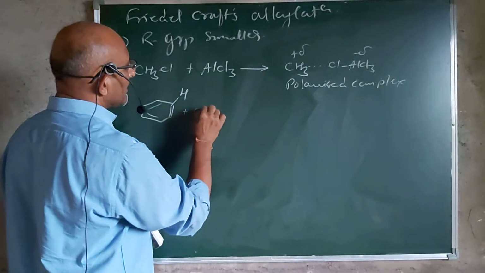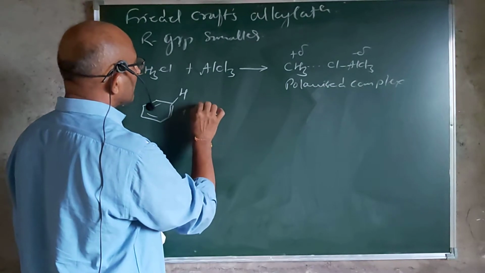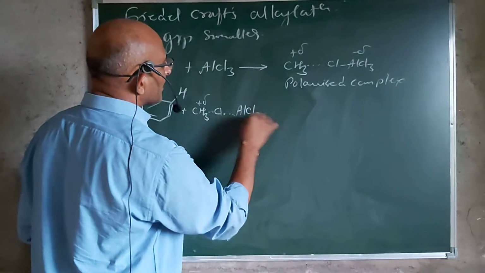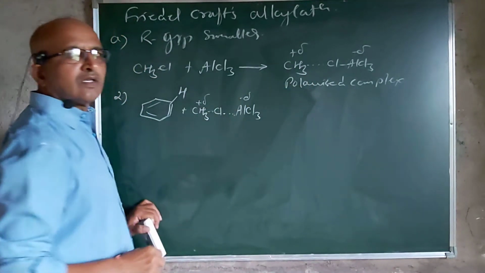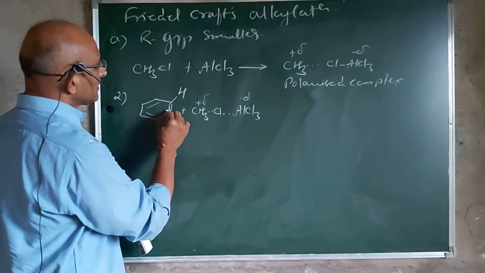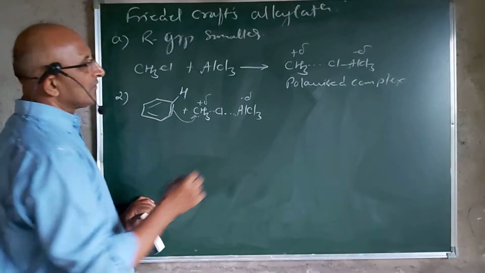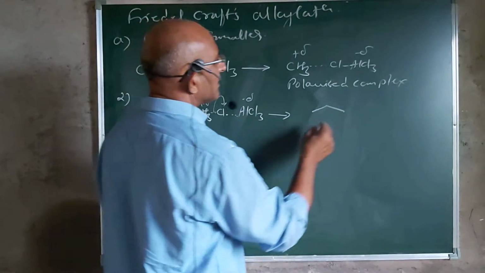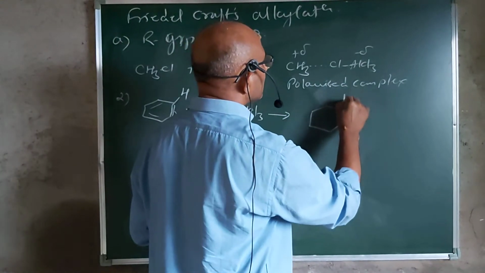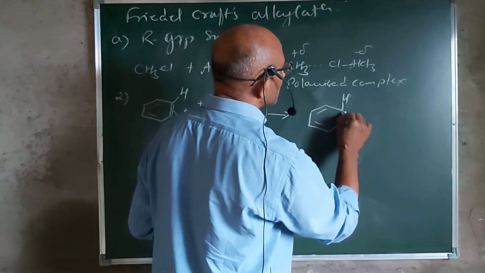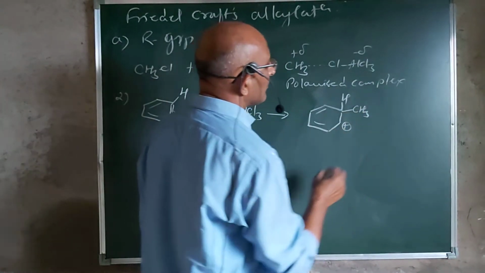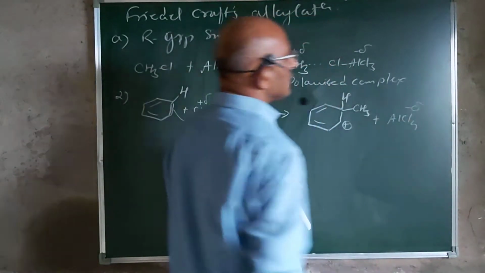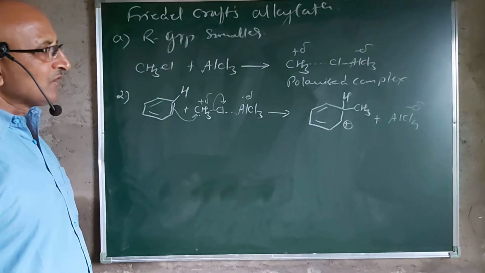This polarized complex of the alkyl halide reacts here. The benzene donates the electron pair to this and forms an intermediate, and this bond cleaves, and then you get the formation of H and the methyl group introduced in the ring, plus AlCl4 minus, which acts as a conjugate base that is formed in this reaction.